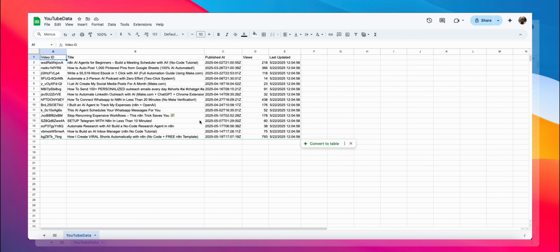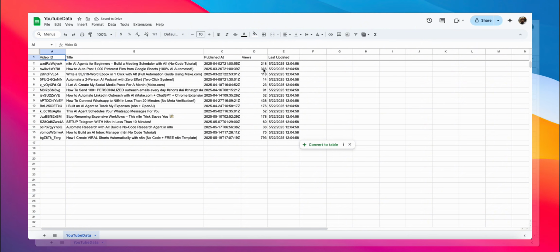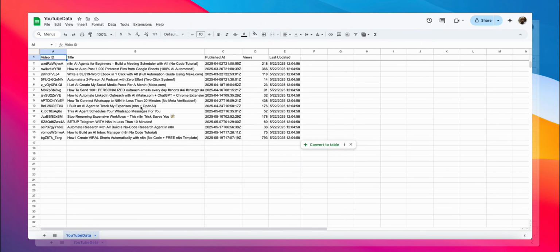So let's pop back over into Google Sheets now and see how to set up the script. So I have a Google Sheet here, which I called YouTube Data. And I have a few columns. I've got the video ID column, the title column, the published at column, the views column, and the last updated column. And this was last updated at the time of this recording. So these are the stats from some of my videos.